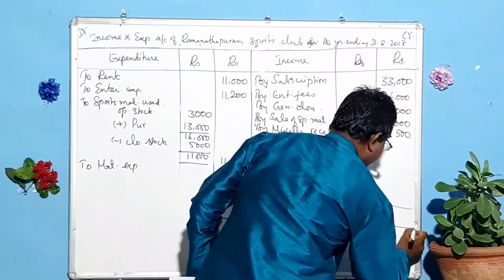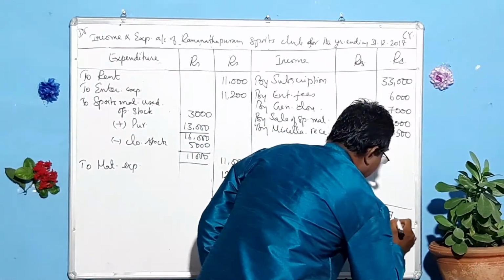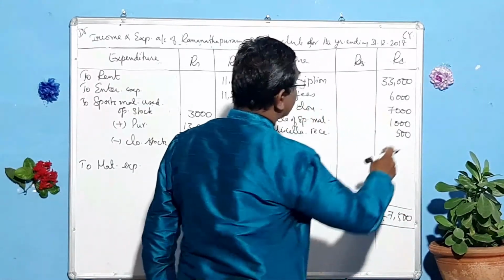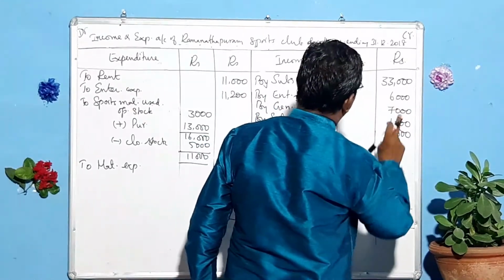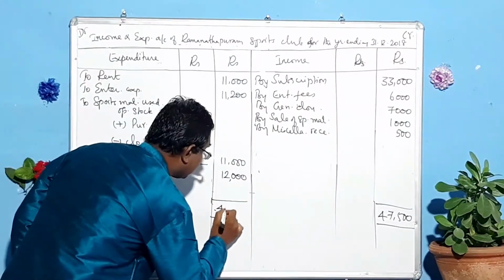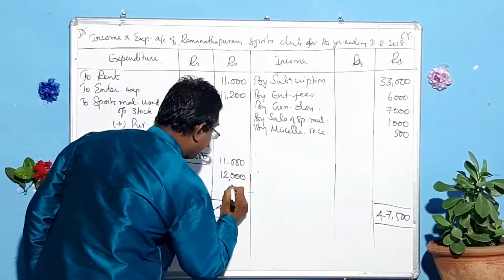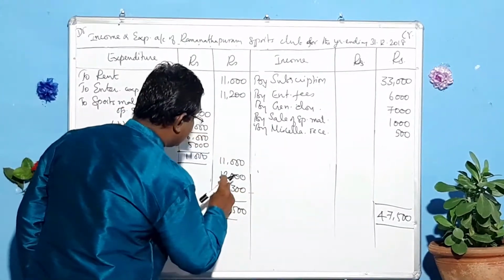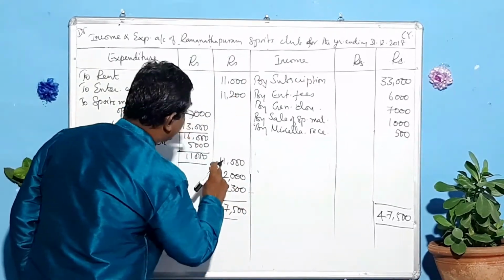Let me balance. And this total comes to 47,500.